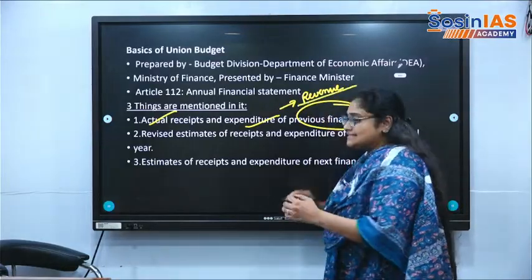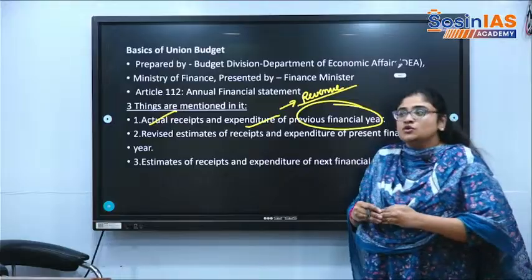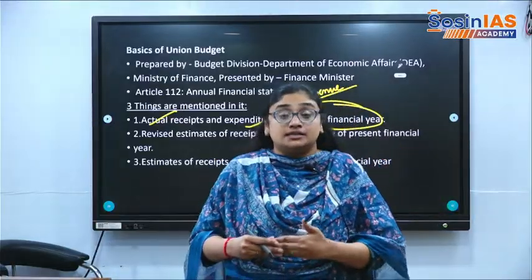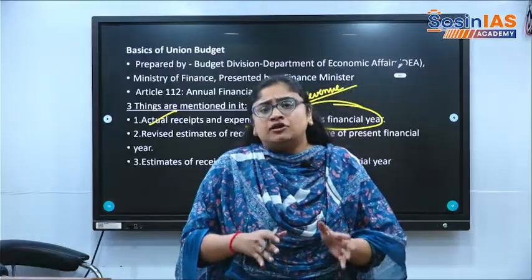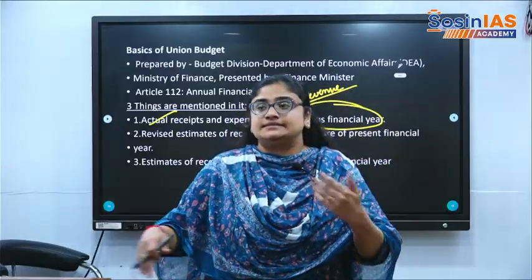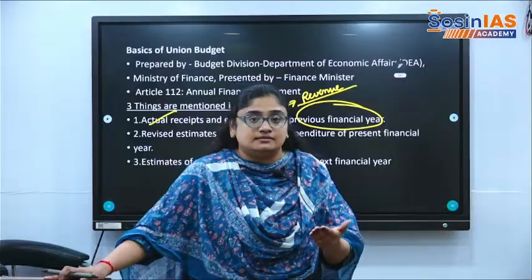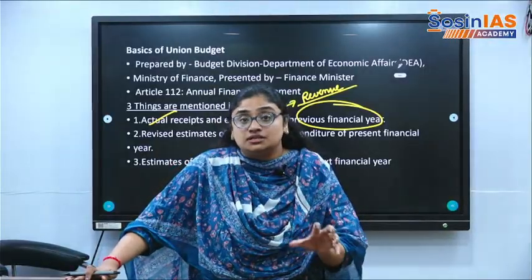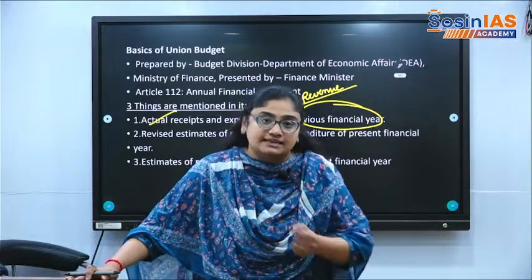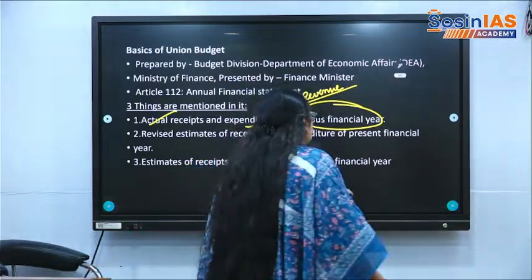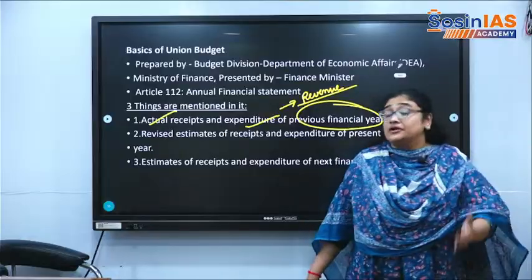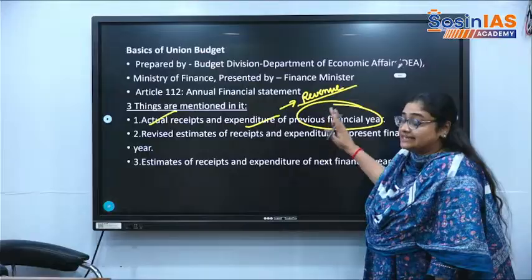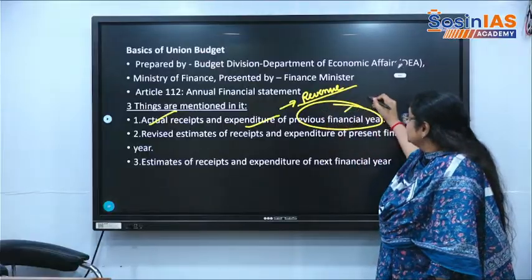In revenue receipts, there will be tax receipts, which is the revenue collected by the government in the form of taxes, and also non-tax revenue like disinvestments or the fees that the government collects without the word tax. There will be no tax in that. So other kinds of revenues which are not taxes are non-tax revenues. So, actual receipts and expenditure of the previous year.